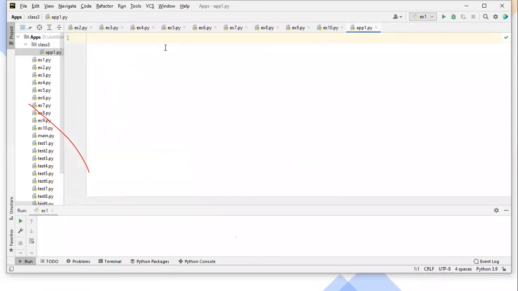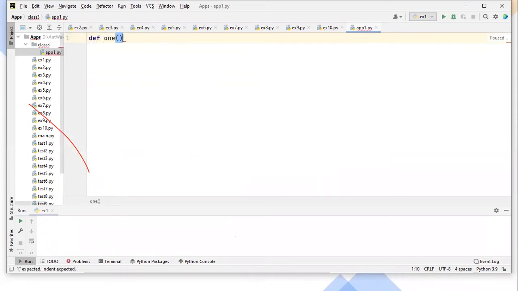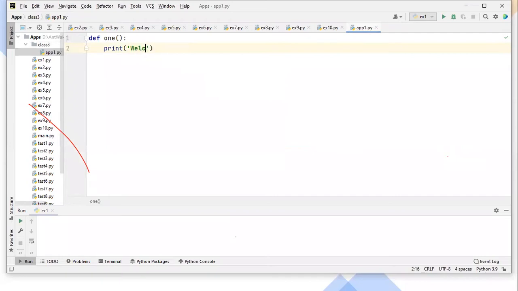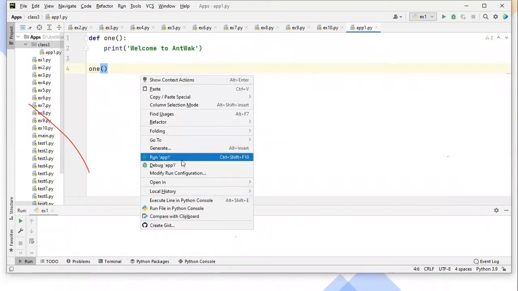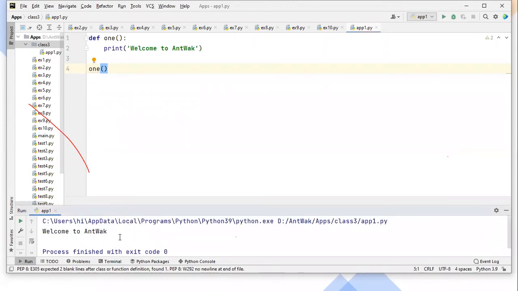There are a couple of things I'll discuss with you today. First, guys, I'm preparing one function. The function name is one, and there I'm just printing welcome to Antwork. Now, guys, here I'm calling the function. Observe this. When you call the function, the called function gets executed. You can see the output: welcome to Antwork.